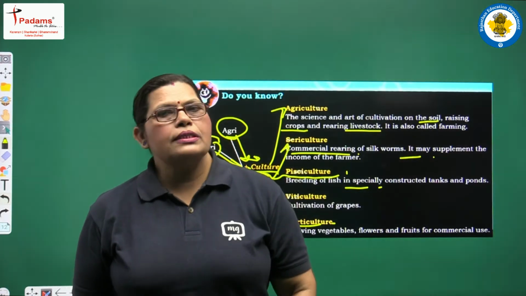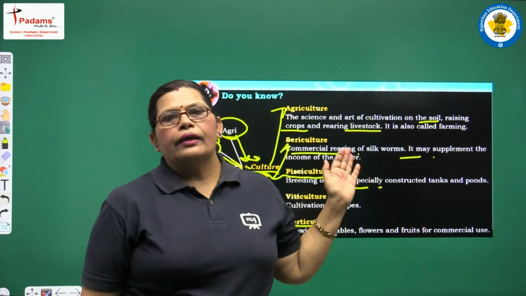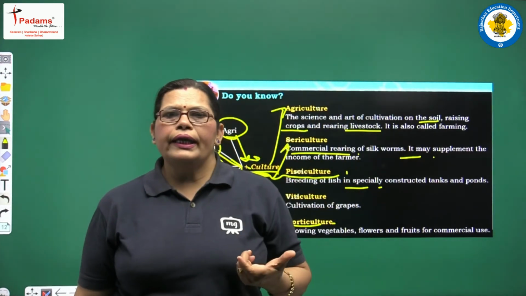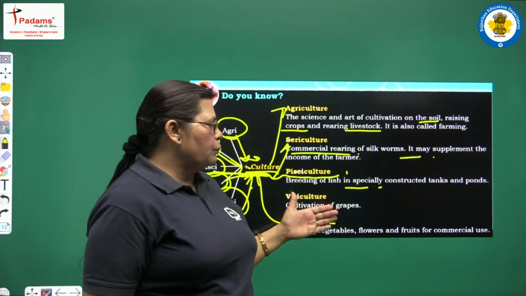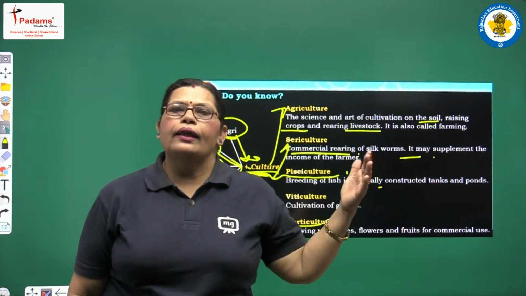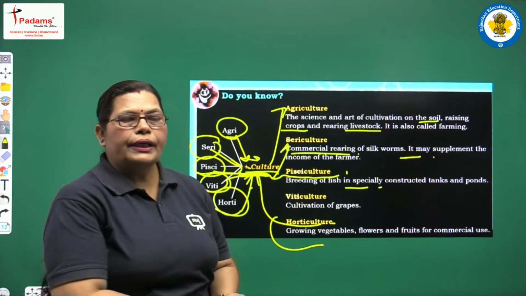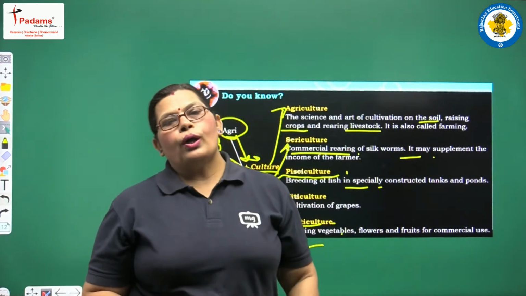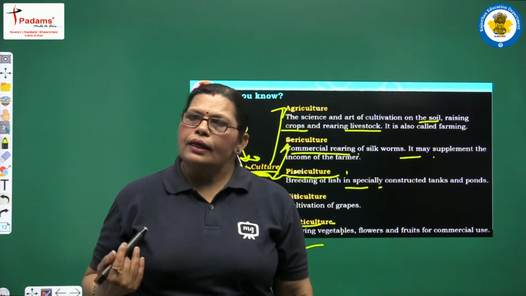If you have attended a marriage ceremony or birthday ceremony, and you saw different decorations made with the help of flowers or leaves, then this is the product of horticulture. It means flowers and leaves are used for commercial purposes. So horticulture includes growing vegetables, and also different types of flowers and fruits, only and only for commercial use, not for personal use.